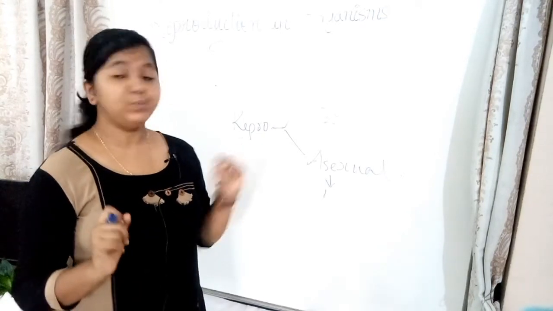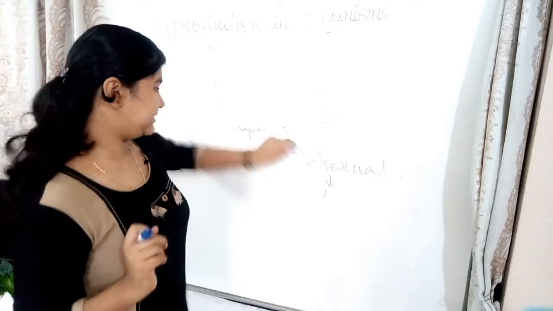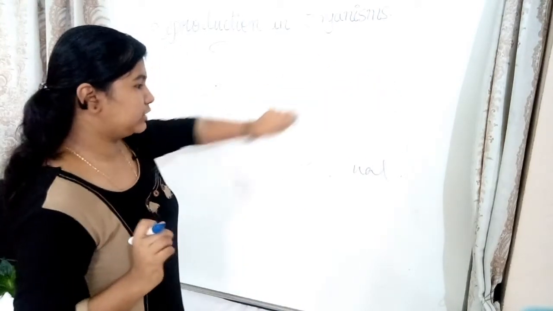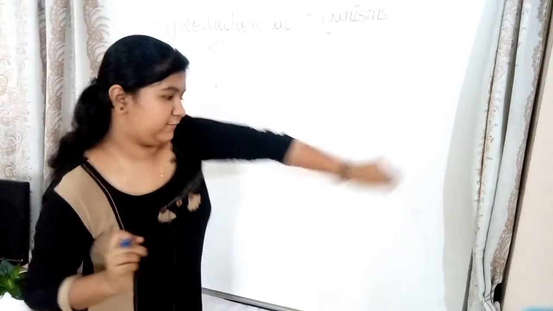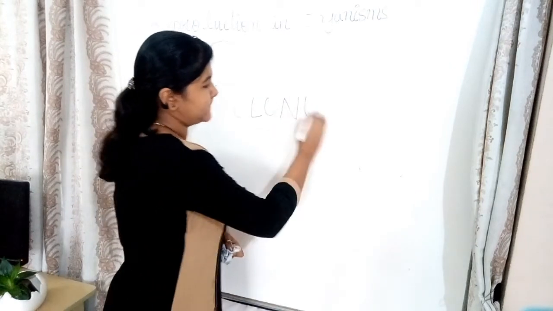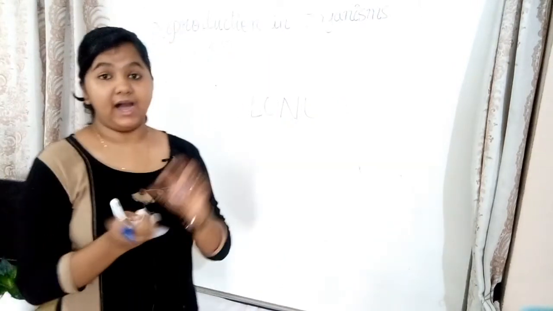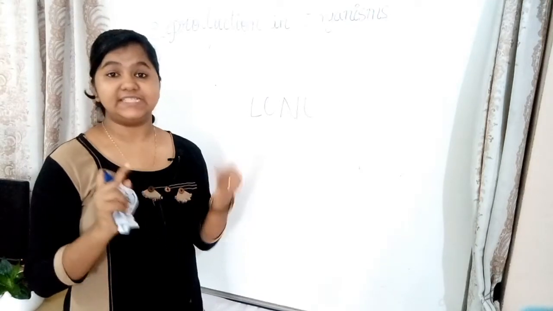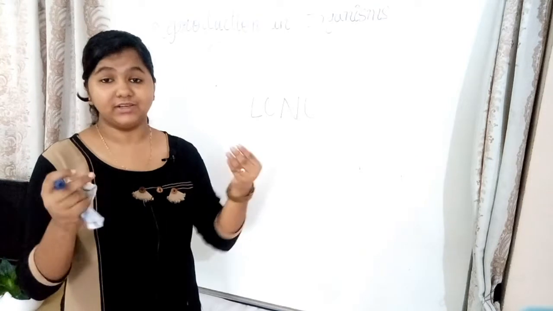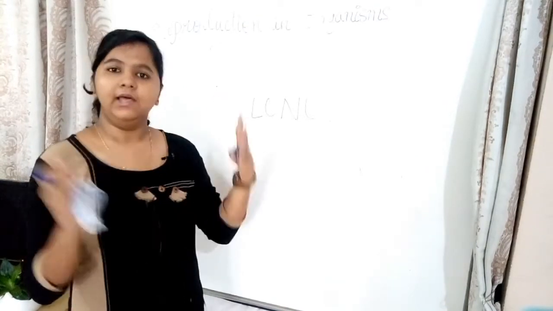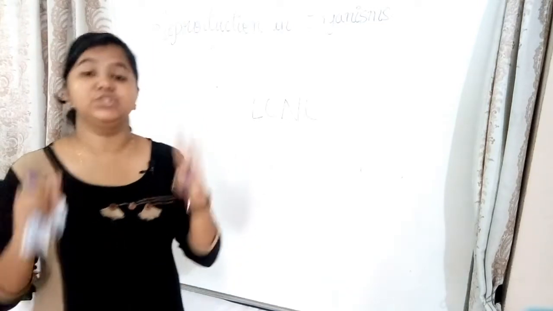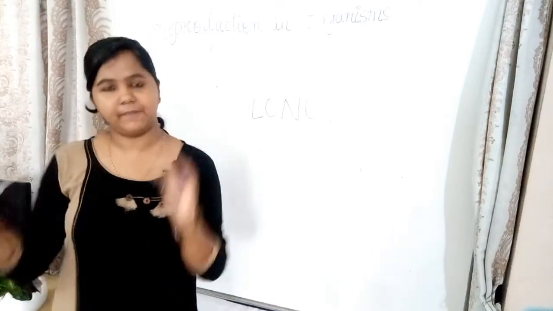Okay, and now we have to learn a term called clone. We have all heard about clones. So we learn the definition of clone. A clone is genetically and morphologically similar offspring. Usually clones are not born naturally in sexual reproduction, whereas in asexual reproduction you can say all the offsprings are clones of their parents.